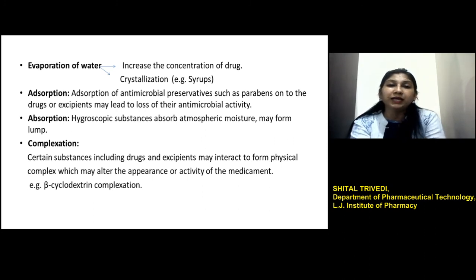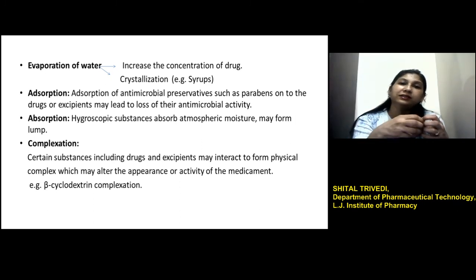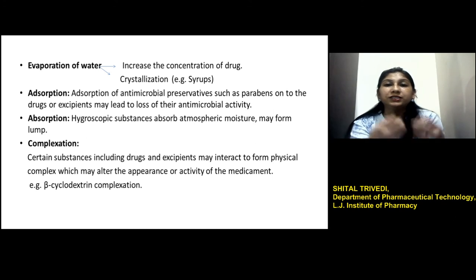One more problem can be related to complexation, and that is because of physical interaction. One example of a complexing agent is beta cyclodextrin, which forms a physical complex with small molecules. The structure of beta cyclodextrin is such that it has a cavity, a bucket type of structure, and the bucket cavity can include small molecules.